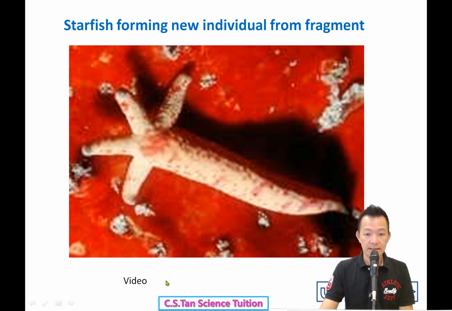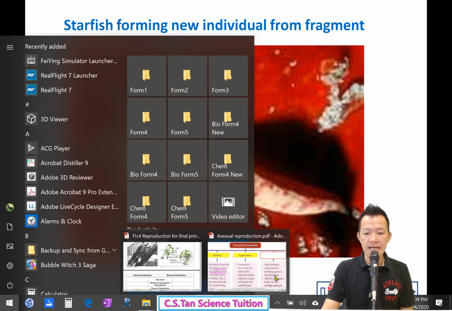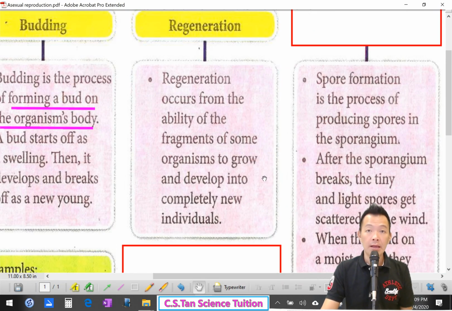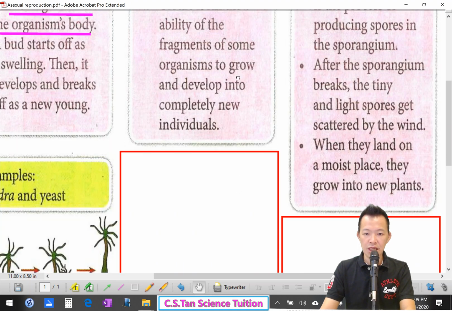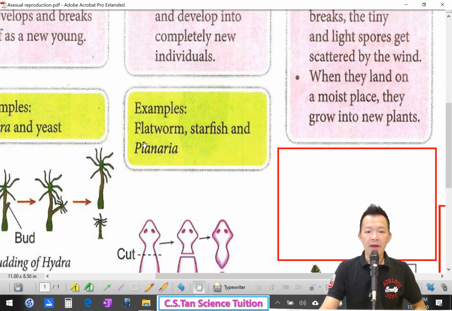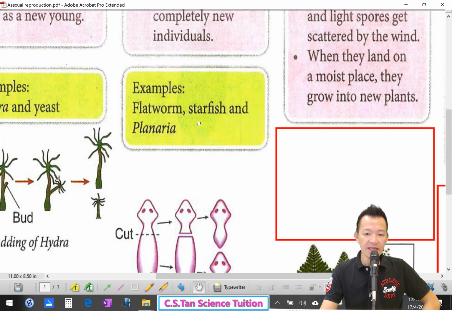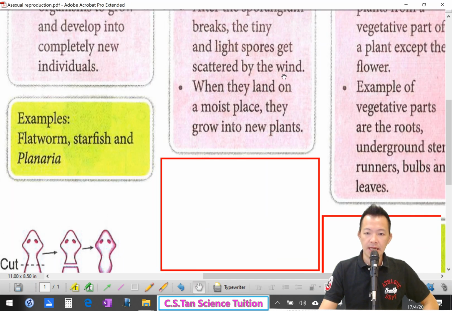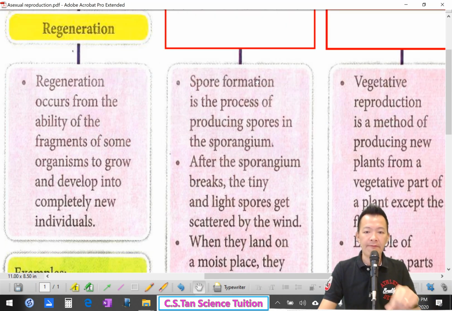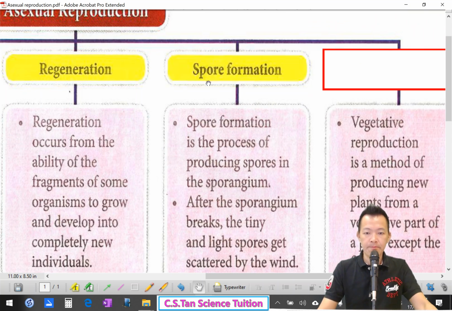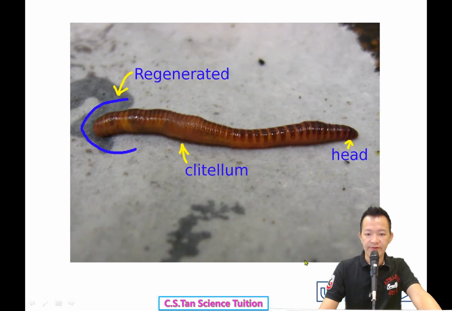So this is starfish. Okay, 还有什么方法呢？Asexual，单性别的生殖法。So regeneration, any example? 谁用这种方法呢？Flatworm 扁虫，starfish and Planaria。Last, OK，再来另外一个方法。Spore formation，用孢子来繁殖。So what is meant by spore formation? Oh, sorry, just now regeneration.